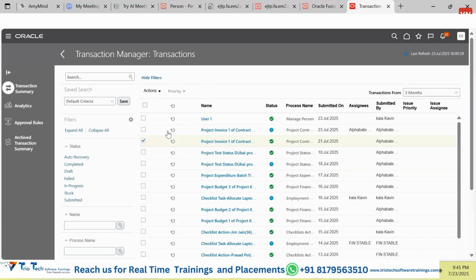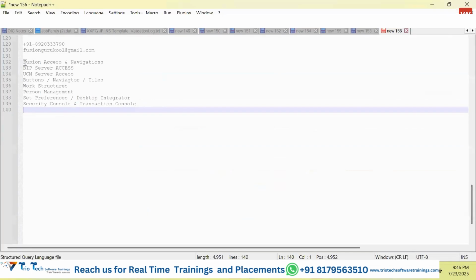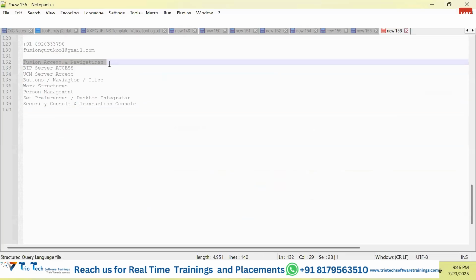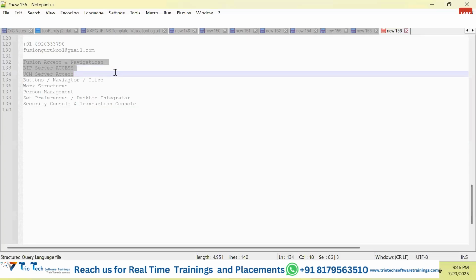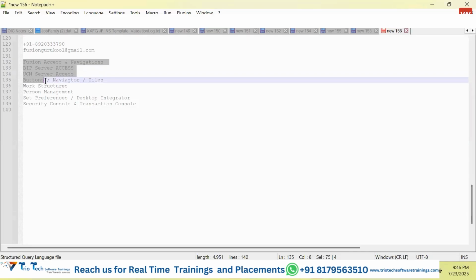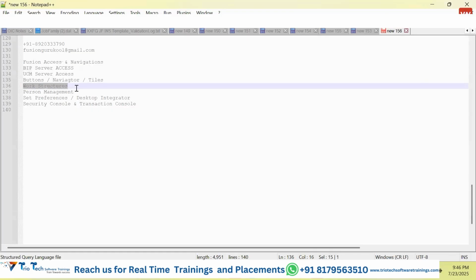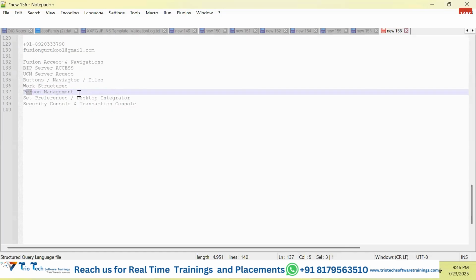So this is just to get you familiar with the application, navigation, different servers, and very basic things. Going forward, as we have planned, tomorrow we will be covering something related to this. We understood that there is a Fusion application and navigation, that we can access the BIP server and the UCM server, and what the different global buttons, navigator and tiles are. We have seen the screen called Work Structure, Person Management. Here we have seen how to search for a person, how to export the data from the search, and how to hide and unhide the search panel or table panel.